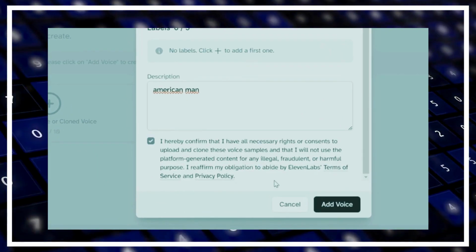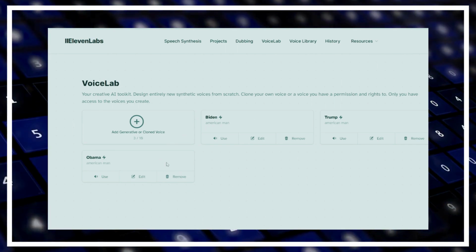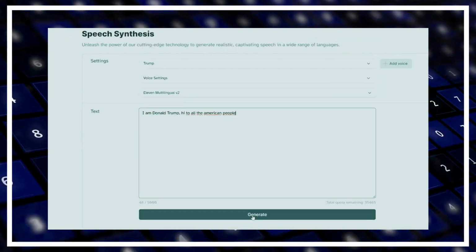Read this carefully. We got Trump voice. Let's repeat the process with all the presidents. Okay, we got all the voices. Let's try them to see if they are fine.